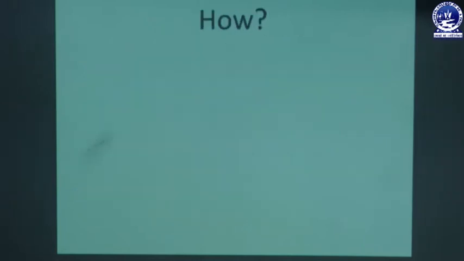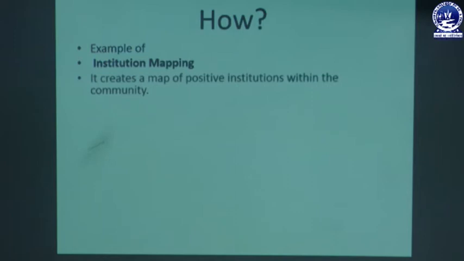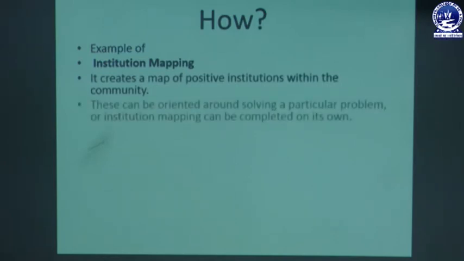Now, how will we proceed with asset mapping? We can understand it with an example of institution mapping. It creates a map of positive institutions within the community, and this can be oriented around solving a particular problem, or institution mapping can be completed on its own.